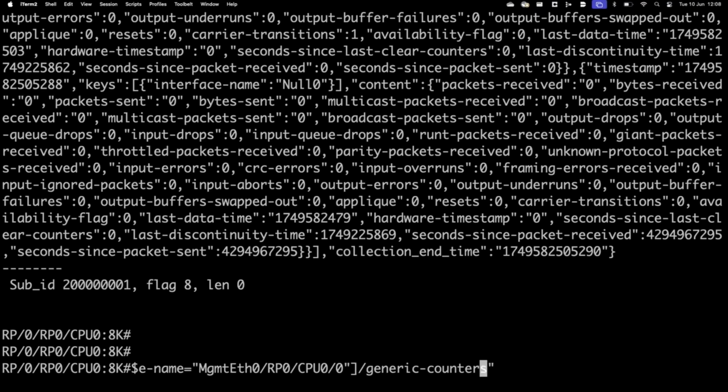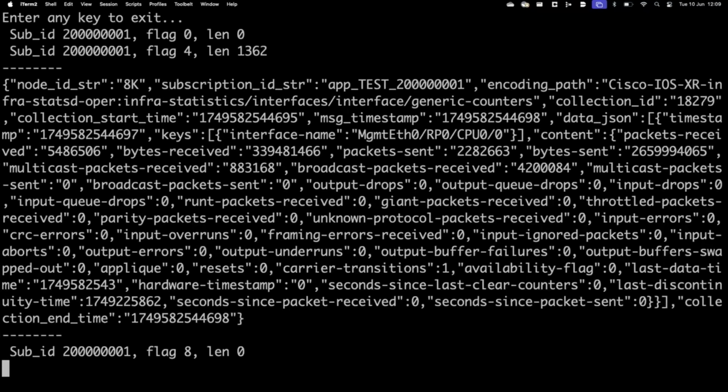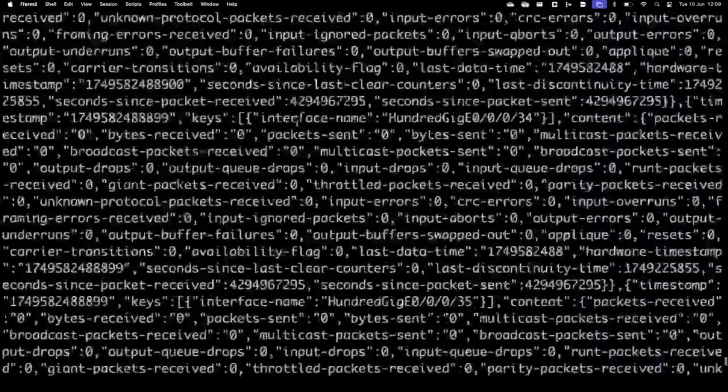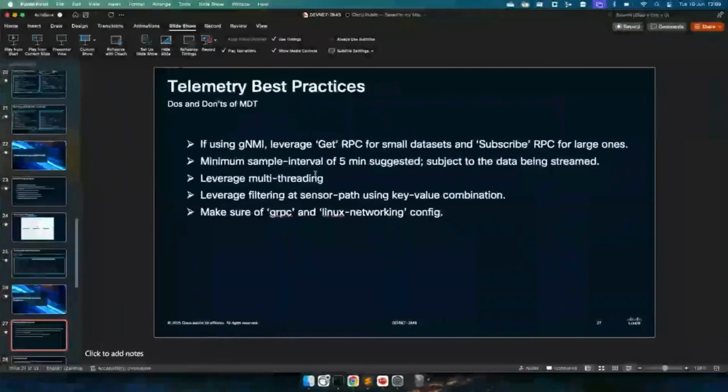Now I have this sensor path over here wherein I have mentioned that I need information just corresponding to the interface name, management interface. The moment I do so, I just get this much amount of data as opposed to this bigger data. So using this tool, I was able to filter my data at the router level itself.